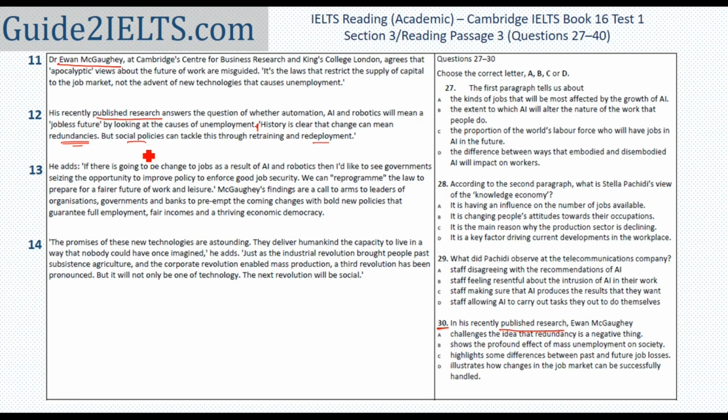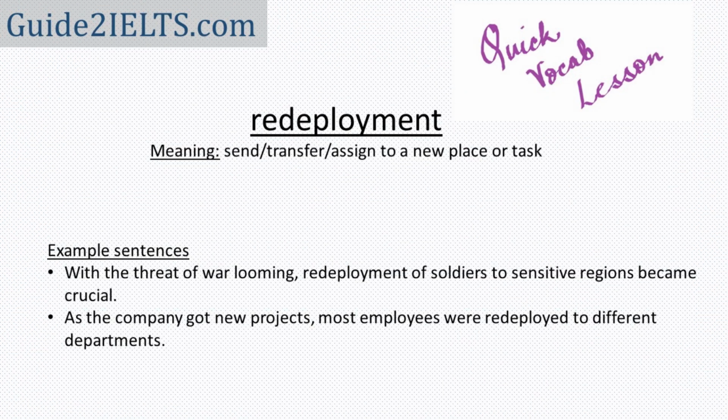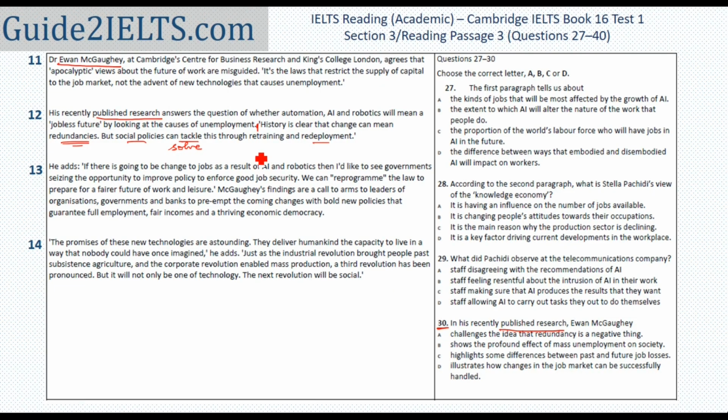Social policies, policies of the society, policies by the government, they can solve this problem through training people for something else. Redeployment, by the way, means to put a person at work at some other place. So if a person is working at one place and is no longer needed there because of automation, because of technology, he can be trained for some other work and he can be employed somewhere else.